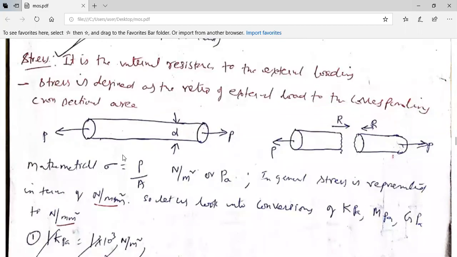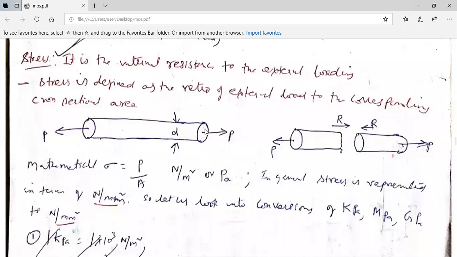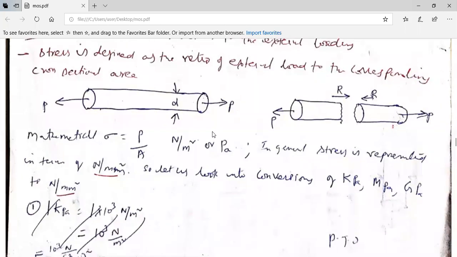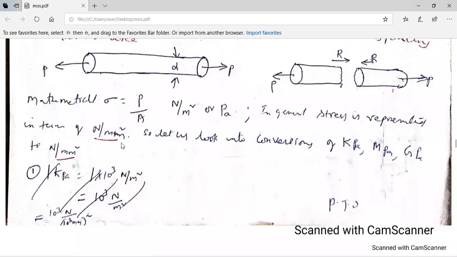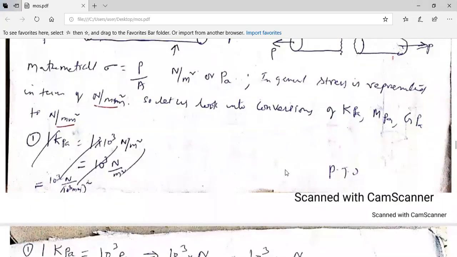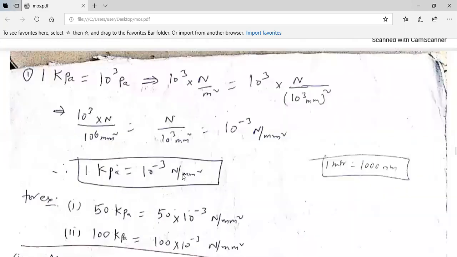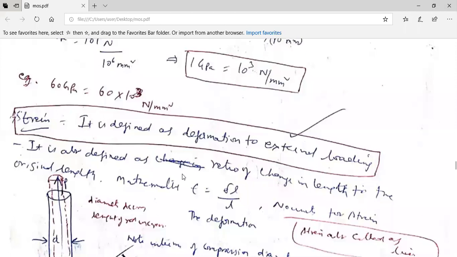Therefore, you will not focus much on the theory aspect. And the videos that I have sent are going to cover it more effectively, so go through those videos. Generally, when anybody asks, it is internal resistance, sectional loading. You can say it in that way, right? So stress is equal to load by area, unit is Newton per meter square or Pascal. So these are unit conversions, we can go through those.